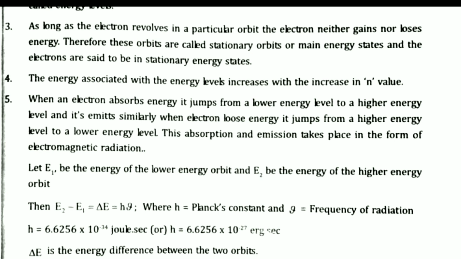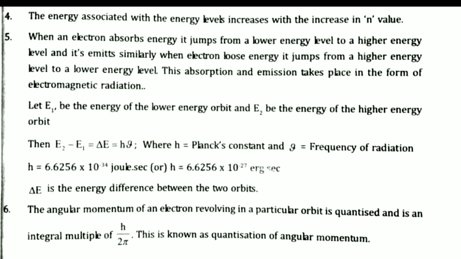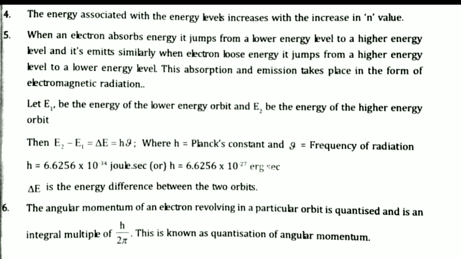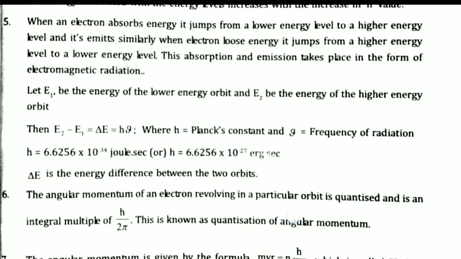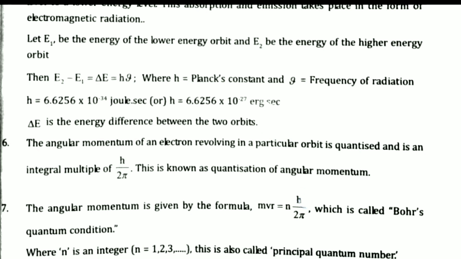Based on this phenomenon, electromagnetic radiation is emitted. That electromagnetic radiation is equal to h nu. So delta E, that means E2 minus E1, is equal to h nu. Here h is Planck's constant, and nu is the frequency of the radiation.